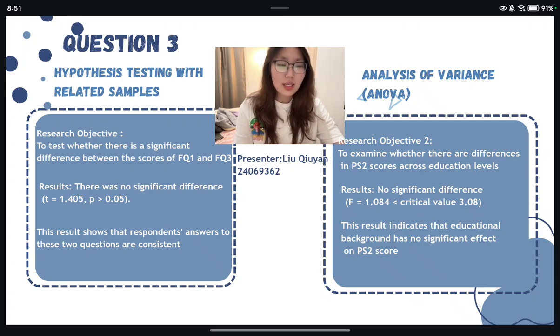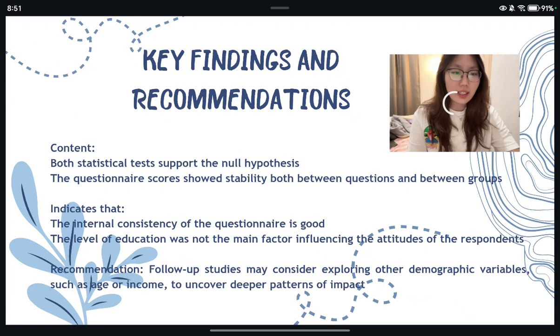education level on ratings, indicating that this variable has a small effect, and no significant difference was found in other tests. Respondents were consistent in their attitudes towards the questions, and education had little effect on ratings. It is suggested that future research can introduce variables such as age and gender and combine interviews with other methods to more comprehensively understand the views of respondents.